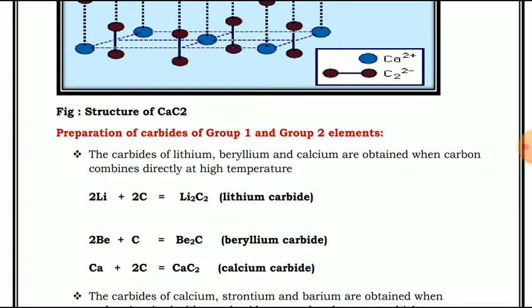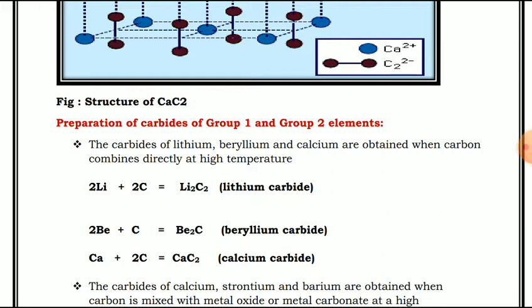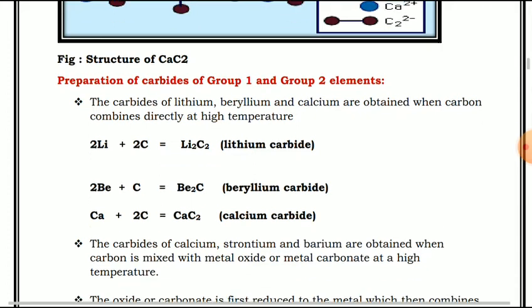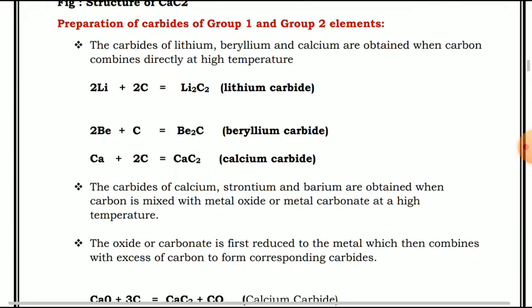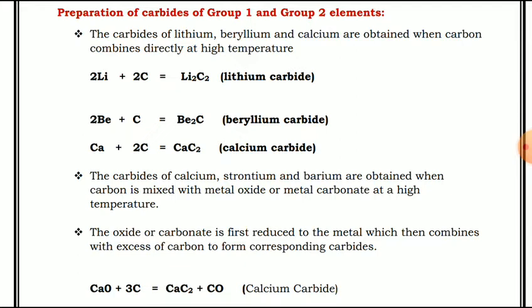Carbides of calcium, strontium and barium are obtained when carbon is mixed with metal oxide or metal carbonate at a high temperature. The oxide or carbonate is first reduced to the metal, which then combines with excess carbon to form the corresponding carbides. See the reaction. Calcium oxide, that is CaO, reacts with three molecules of carbon, which gives calcium carbide plus carbon monoxide.